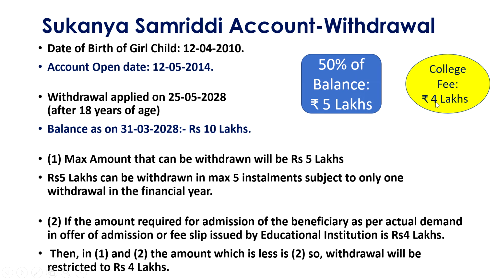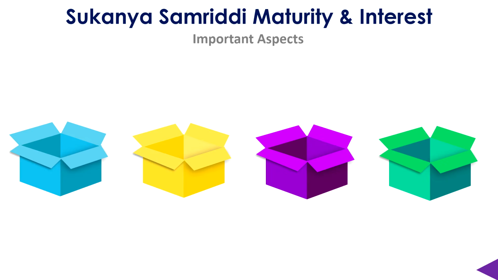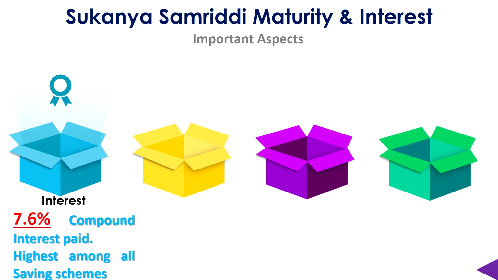Say suppose the college fees is 7 lakhs and 50% of the balance is 5 lakhs, then whichever is less is 5 lakhs, so 5 lakhs will be given. So this you should understand. Then comes the interest rate. It is 7.6. I have already told you compound interest is paid, and it is the highest among all the saving schemes. Even though the rates change every 3 months, the rate of interest of Sukanya Samriddhi Yojana will be the highest among the changed ones also. That you should remember.